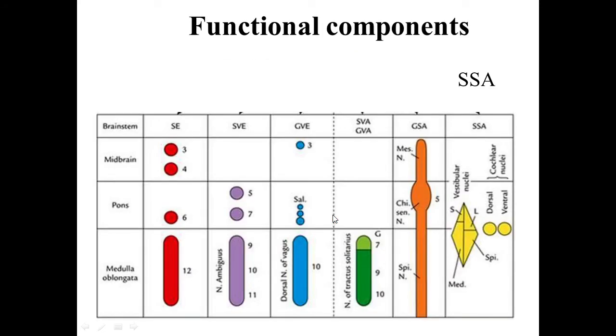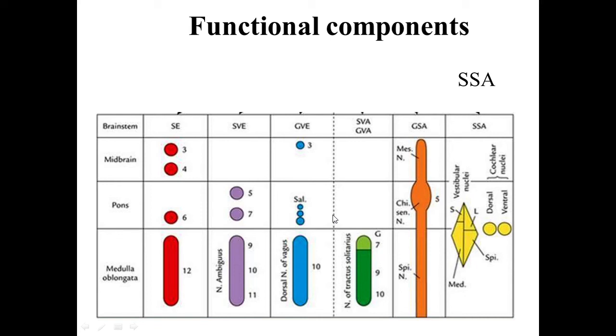Now if you see the functional components of the cochlear nerve, most of the fibers convey special somatic afferent sensations for hearing, and there are few efferent fibers of the olivocochlear bundle which reach the hair cells to modulate the degree of excitability and to protect the hair cells from loud sound.